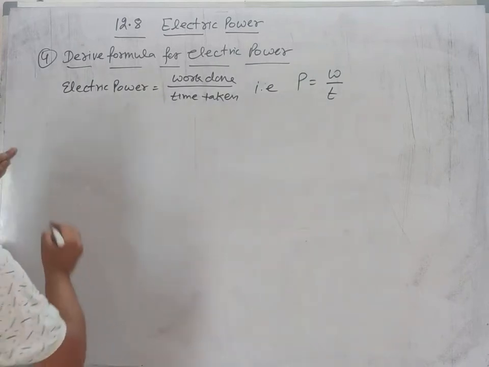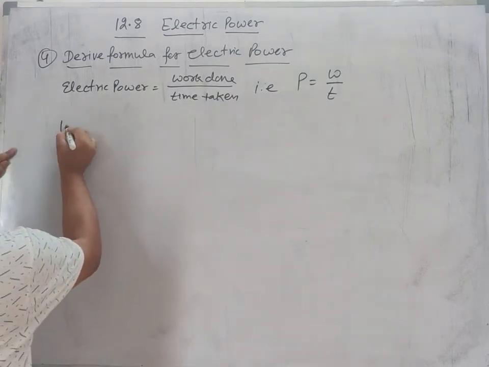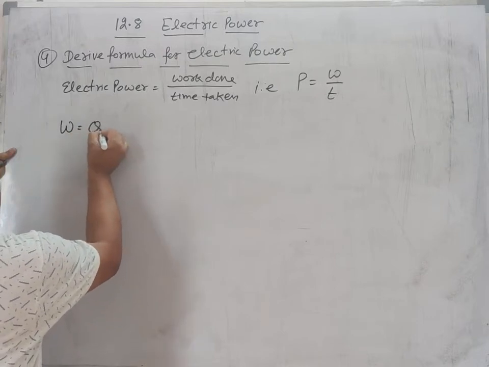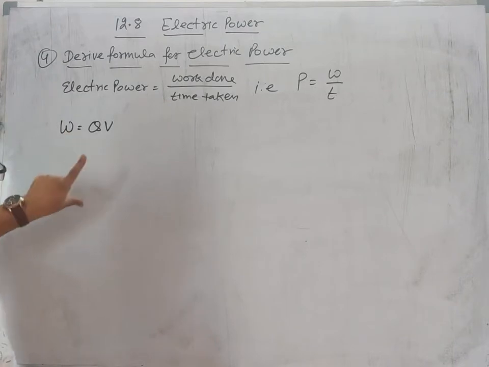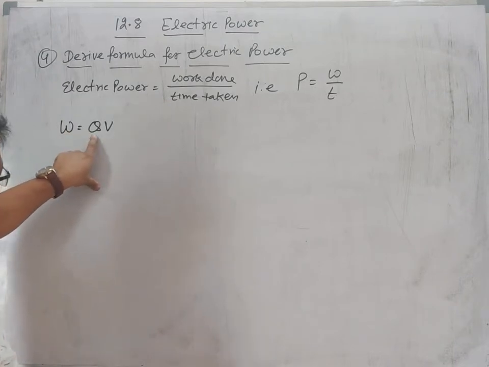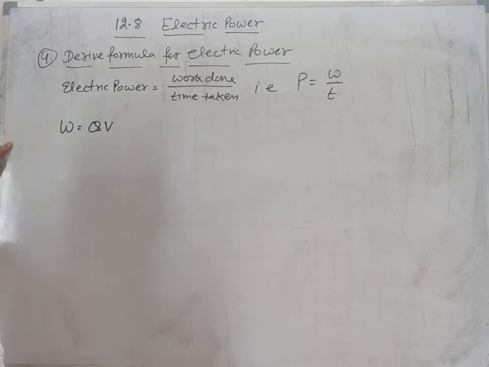time taken. We also know W is equal to Q into V, where W is work done, Q is amount of charge moved and V is potential difference.